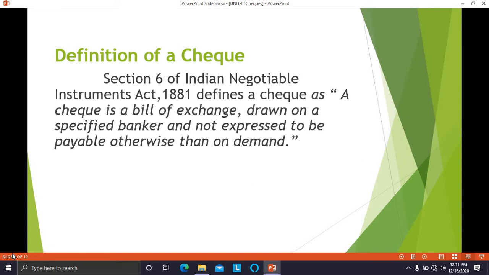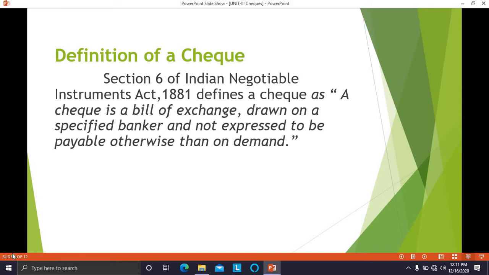Bill of exchange means it is a document or instrument in writing containing an unconditional order. So regarding making the payment of the check, there is no condition written in the check. It is not written that if the person comes along with this check and sings a song in the bank, then only the amount has to be paid to him. No, there is an unconditional order, signed by the maker of the check, giving a direction to the bank to pay a certain sum of money to a certain person or the bearer of the check. So bill of exchange is such a document.